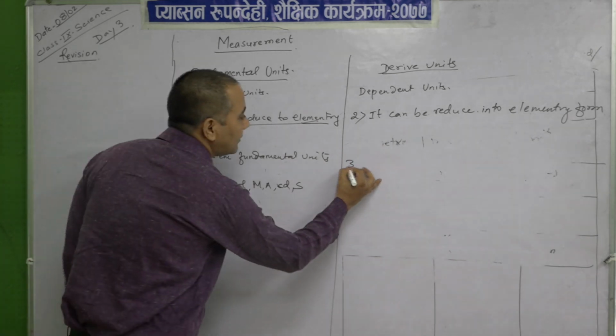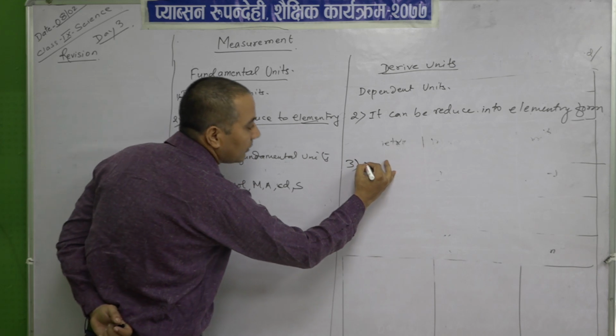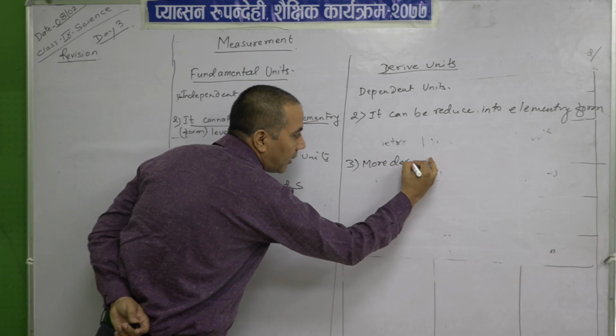Then the fourth one is that there are many derived units.